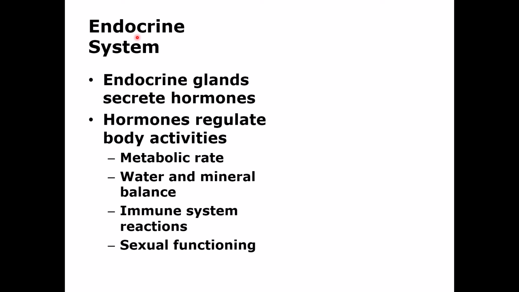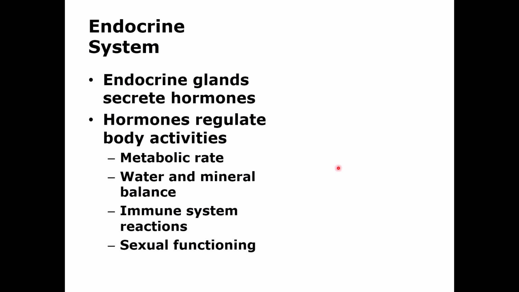But the exocrine system is different. The exocrine system has a duct, and it drains into a duct, and that duct may go into different cavities or lumens in the body, or it can go outside of the body. For example, the sweat gland drains onto the surface of the skin, or it can be saliva in the mouth, or secretions in the respiratory system, intestine, and stomach. So that's the exocrine, but we will talk about the endocrine system.